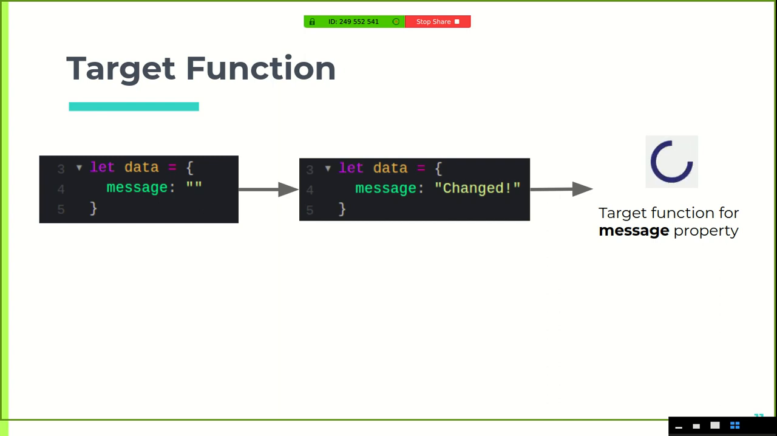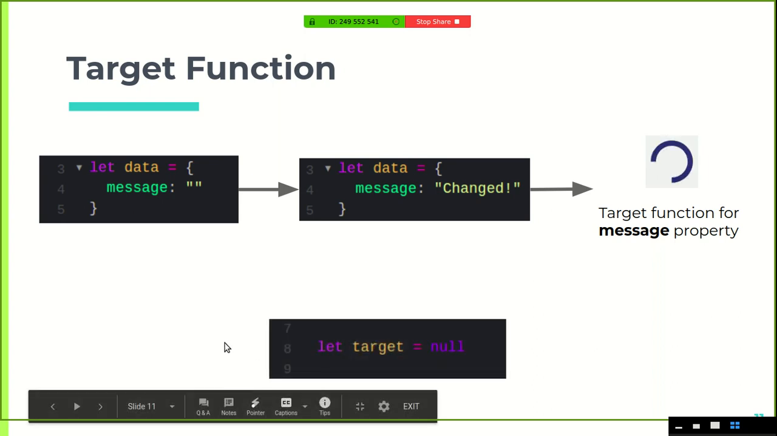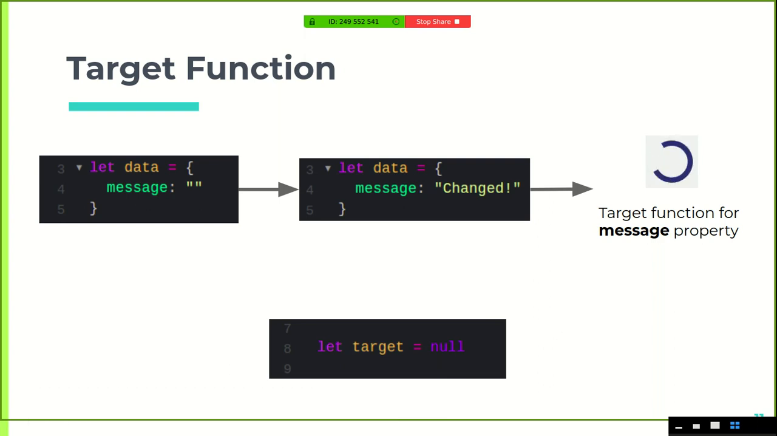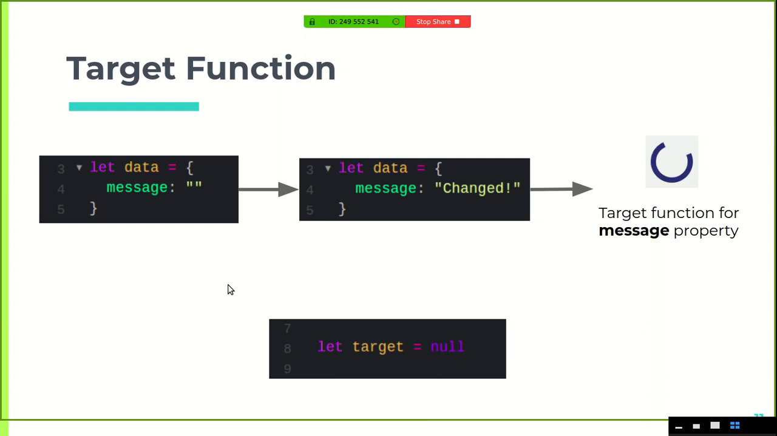This is something that we desire to implement. So the simplest way, again I'll say, is that whenever there's a change in the message property, the target function for the message property will get called. For this step, we don't need to code anything. We just need to code this line, target equals null, because this is a global variable that we have to set. We'll use it later on while defining target functions for each and every data property. There's just one in this case. If there are more data properties, we'll use this.